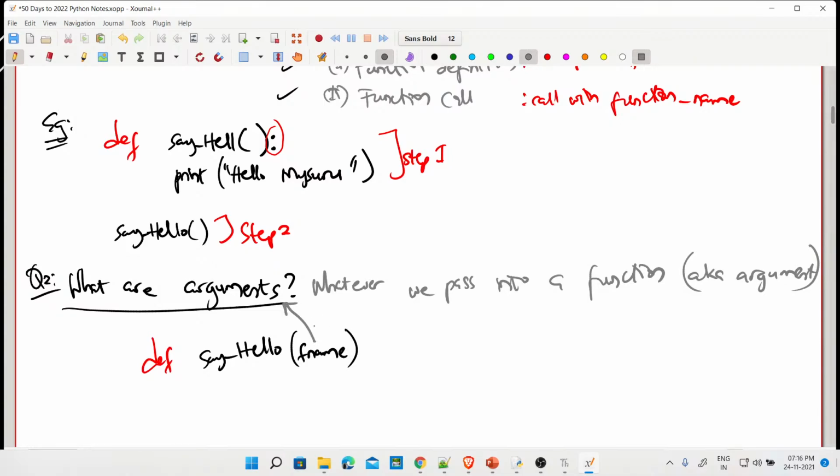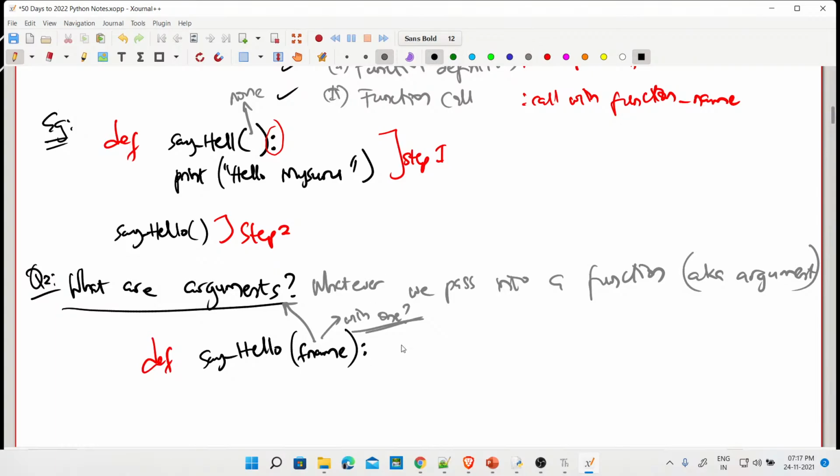Now, the question is, how many arguments can be passed? Can you just predict? Can we pass 1, 2? We have seen initially with none. Now, next with 1. So how many arguments can we pass, guys? Anybody? I will continue the class while I wait for your responses. So this is what we'll have, and don't forget your colon.